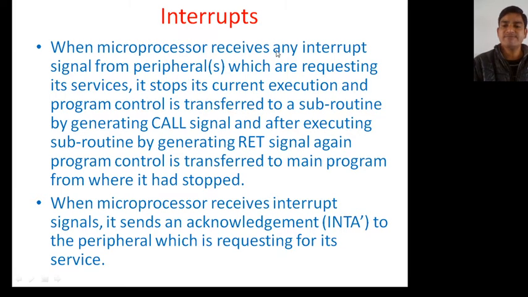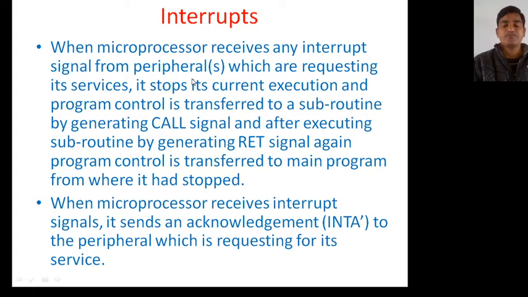When the microprocessor receives an interrupt signal, the peripheral devices which need its service request for this service through the interrupt pins. It stops current execution and program control is transferred to a subroutine by generating a call signal, and after executing the subroutine, by generating a return signal, program control is transferred back to the main program from where it has resumed.